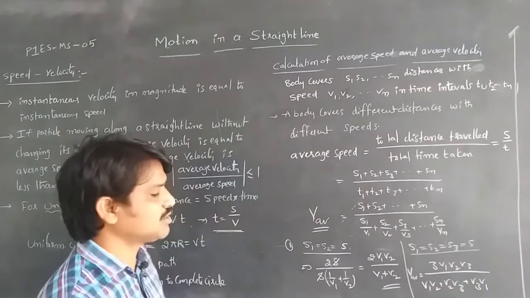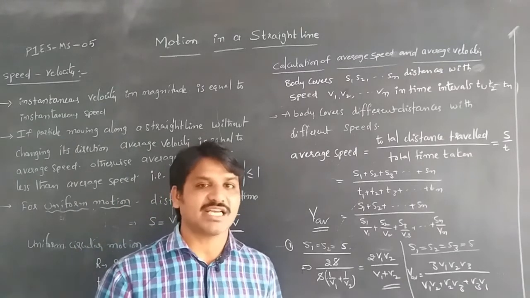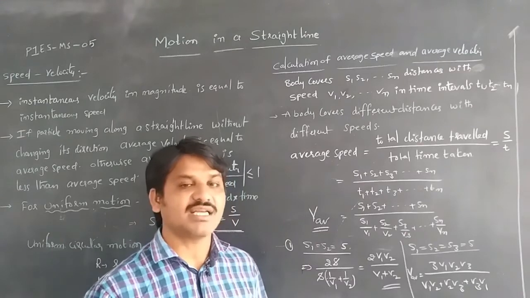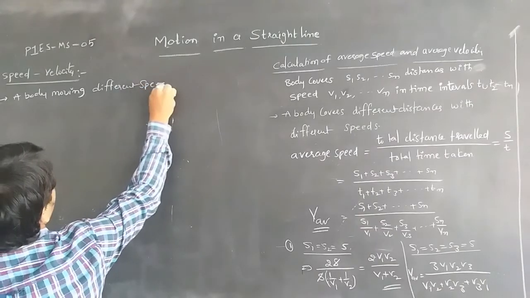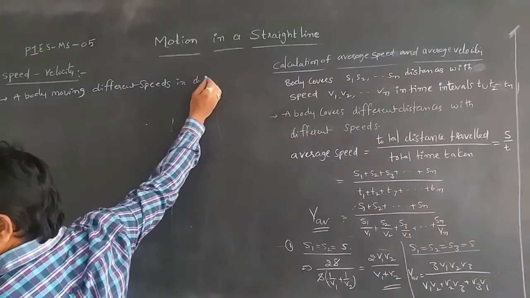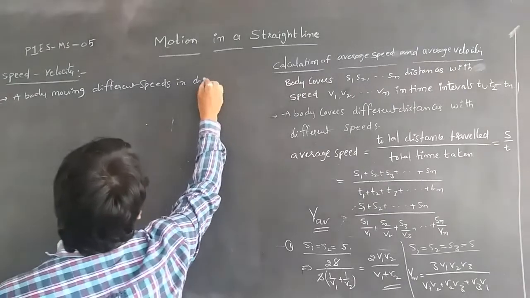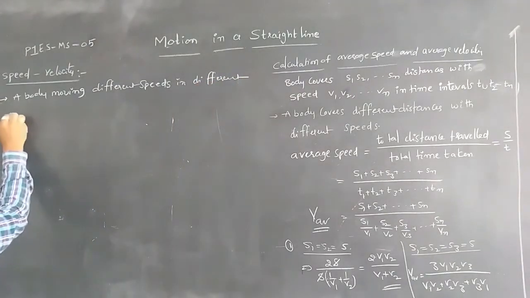Now for different speeds in different intervals of time.